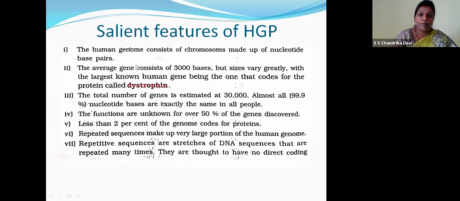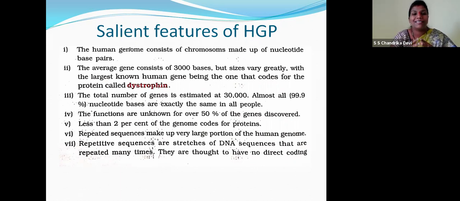Now, children, the human genome consists of chromosomes made up of nucleotide base pairs. Nucleotide: a sugar group, a phosphate group, and a nitrogen base group. Now, the nitrogen base group again has 4 types: adenine, thymine, guanine, cytosine. Right, children? So, the average gene consists of 3,000 bases, but the size varies greatly.